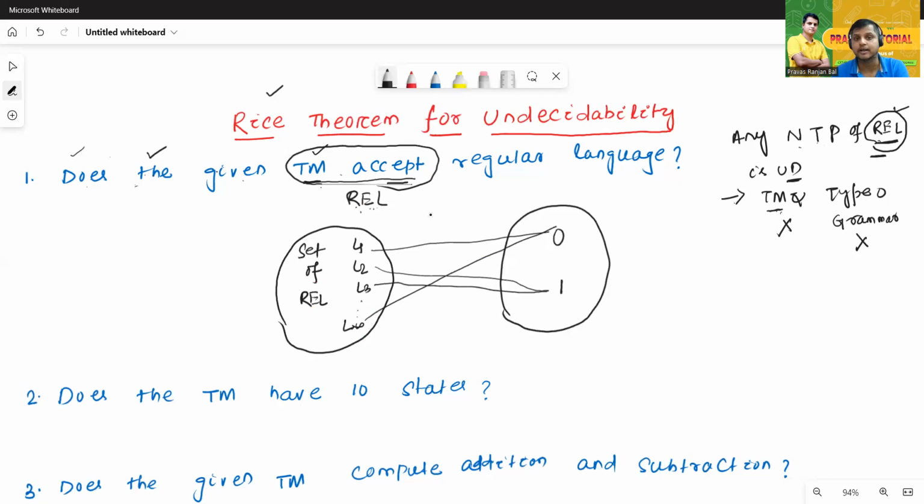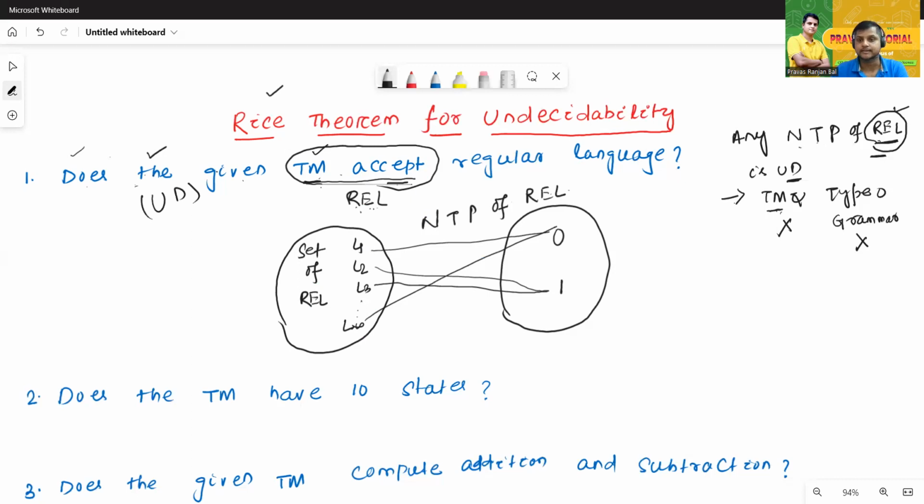So this is called a non-trivial property of a recursive enumerable language, which means this problem is undecidable. This is called an indirect question of Rice theorem. This is very, very important. So when we are talking about a theorem that accepts a regular language, this type of problem is where we can apply the Rice theorem.